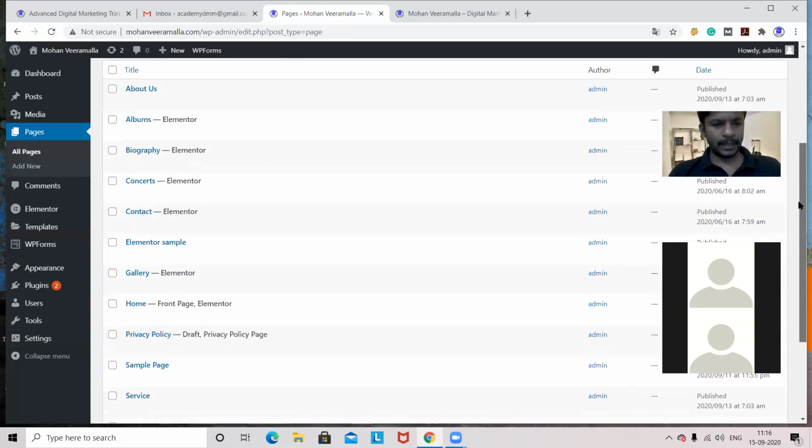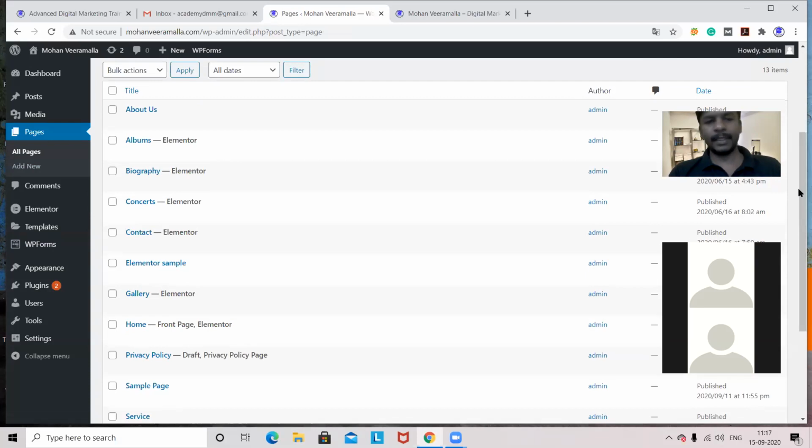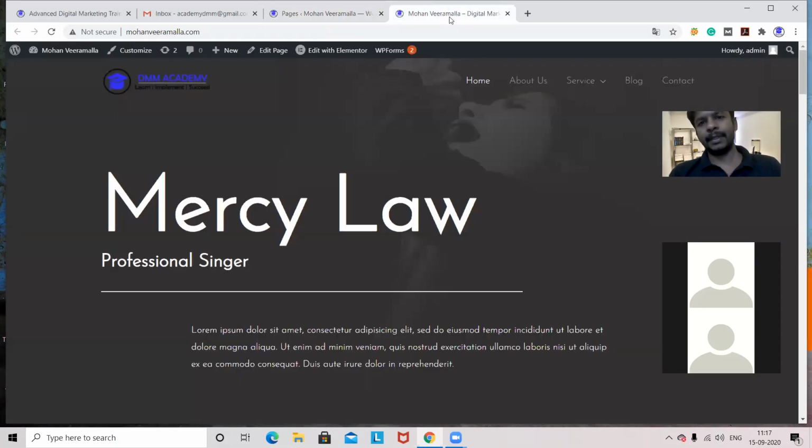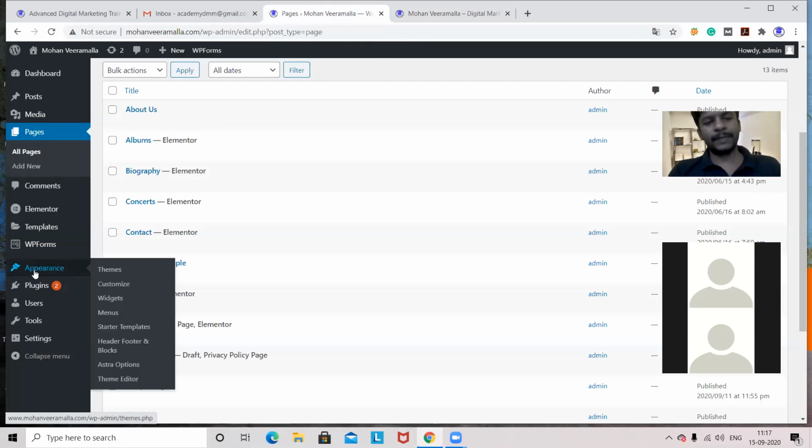See, this was the page I created. Where is that page? Elementor sample. This page I created, and this page I want to show in the website, in the menu part here. So what should I do? To make it done, what should I do? Is it that tough or is it easy to show? How much time will it take? In fractions of seconds we can show.